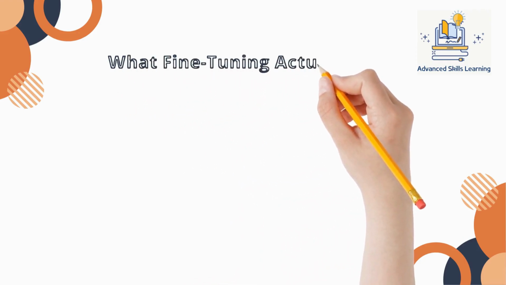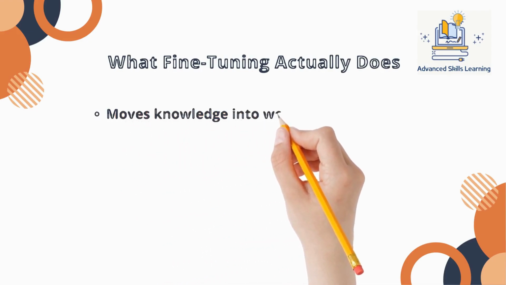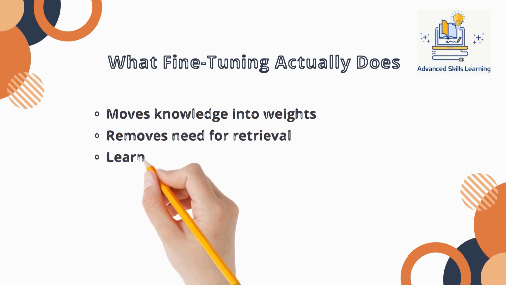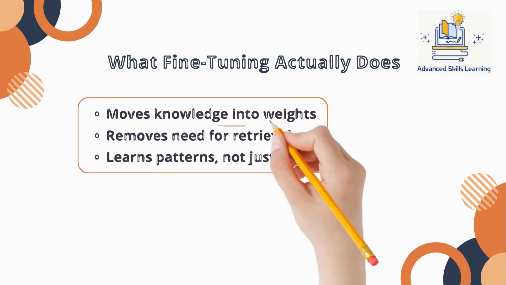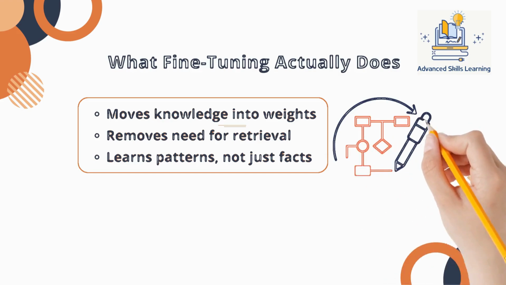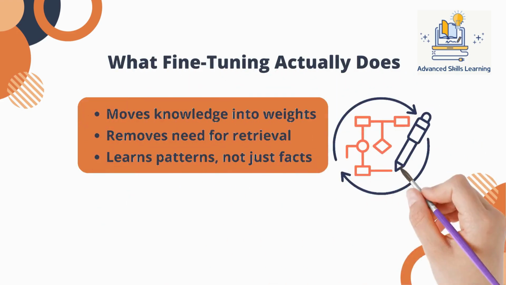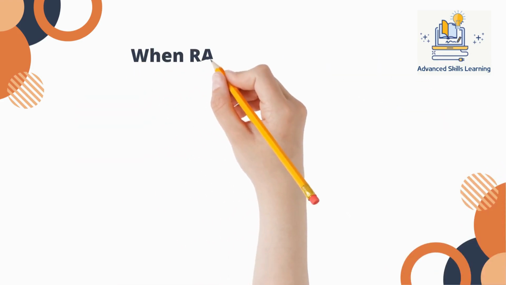Fine-tuning shifts the problem entirely. Instead of retrieving context at runtime, you embed patterns and behaviors directly into the model. The model no longer depends on external documents for every decision. This reduces variability and makes outputs more consistent. Importantly, fine-tuning isn't just about memorizing data, it's about learning structured patterns in how responses should be generated. This makes the system less dependent on prompt engineering and more on learned behavior.